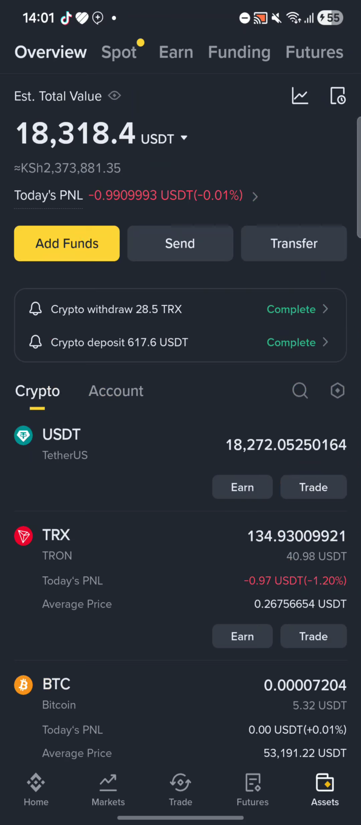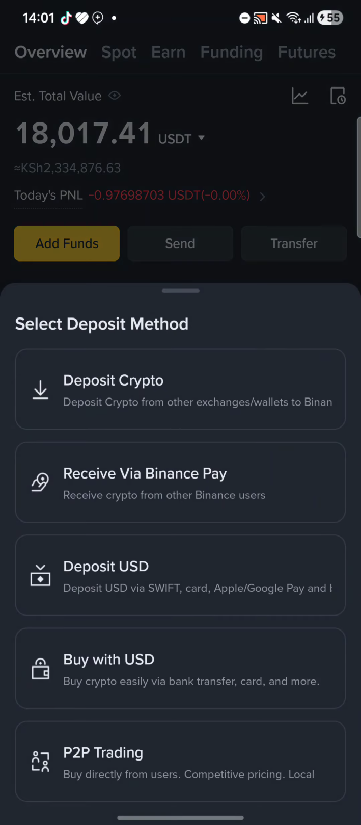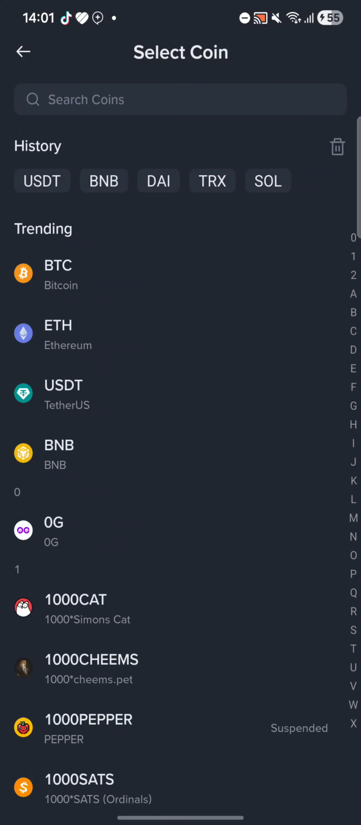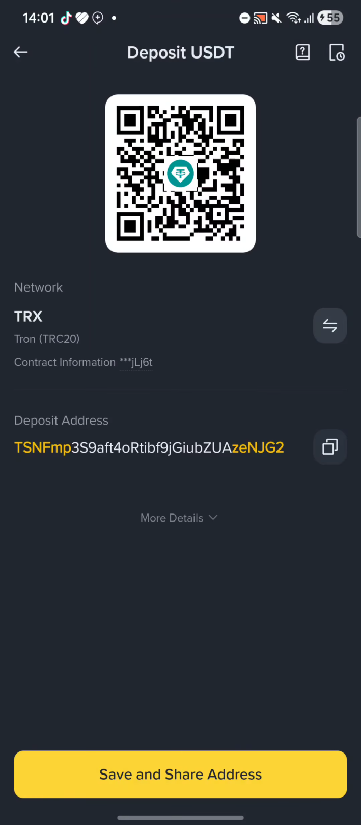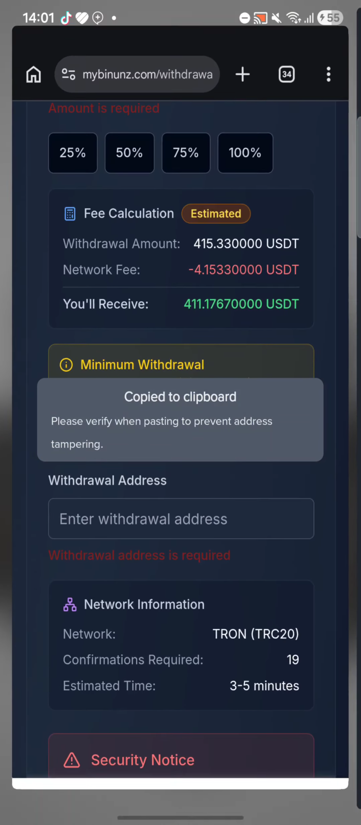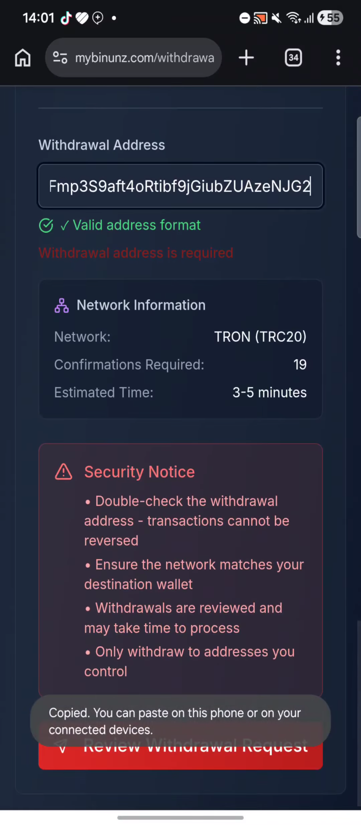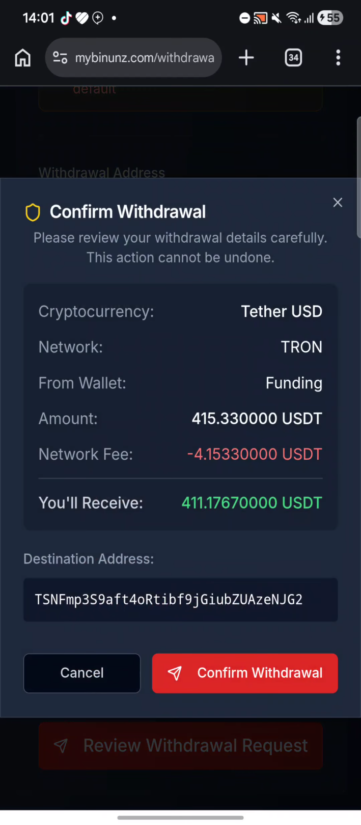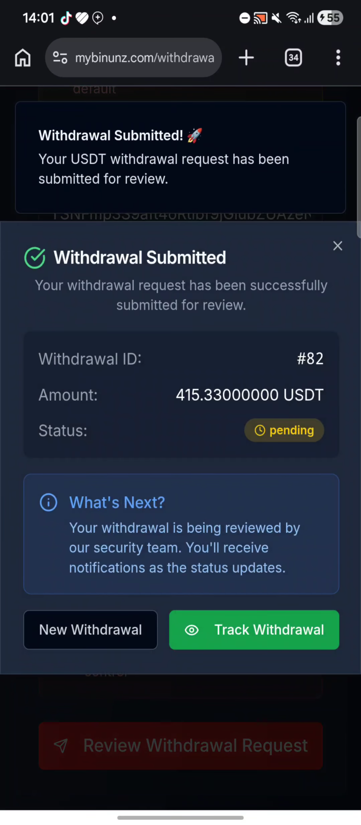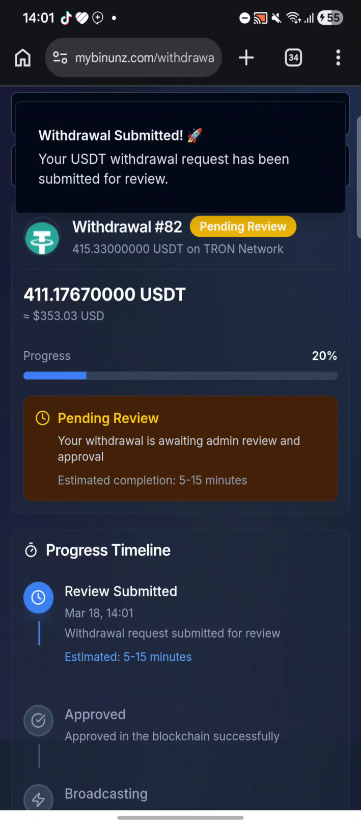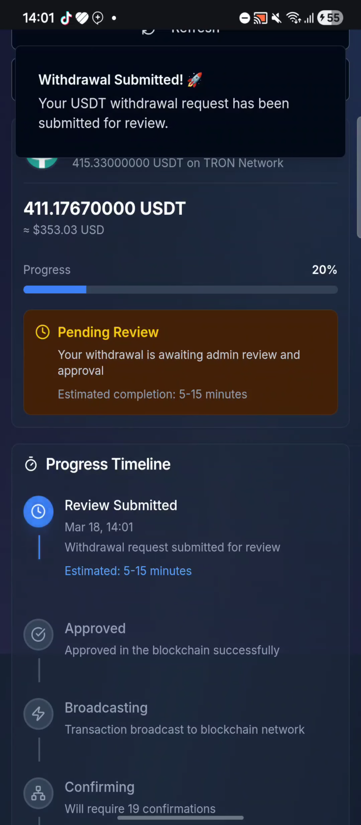So guys, I'm going to click on my Binance, click add funds, deposit crypto, USDT, TRX, copy the address and paste the address here, and then scroll down and click review withdrawal, confirm. Very easy guys. And now you can see the withdrawal has been confirmed and is being reviewed, guys.